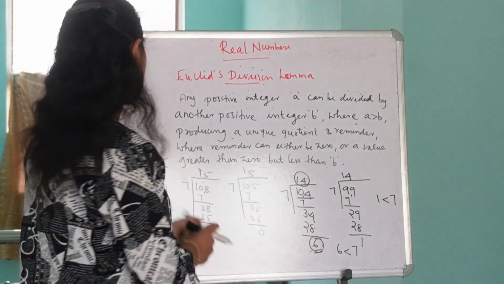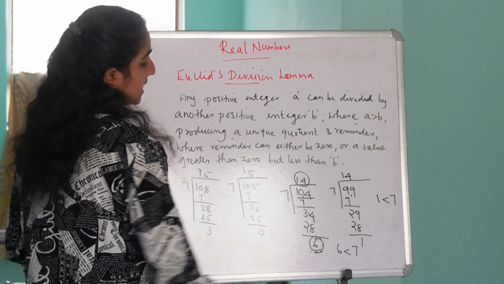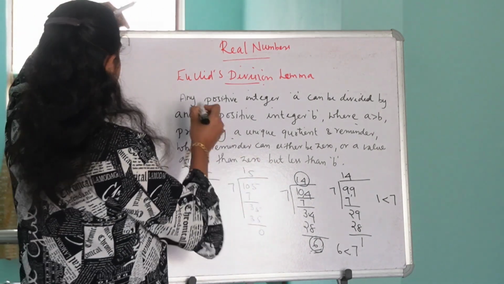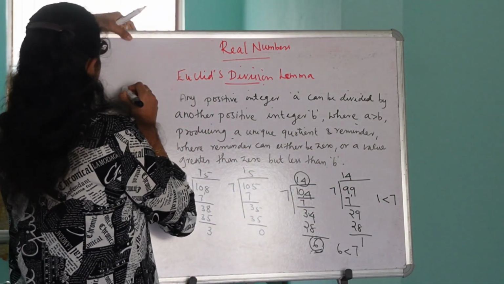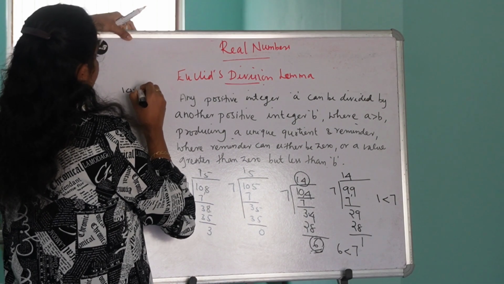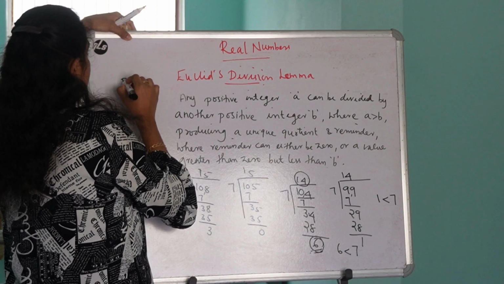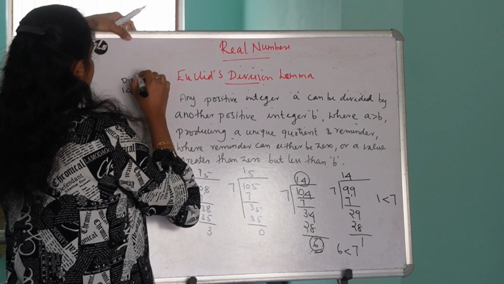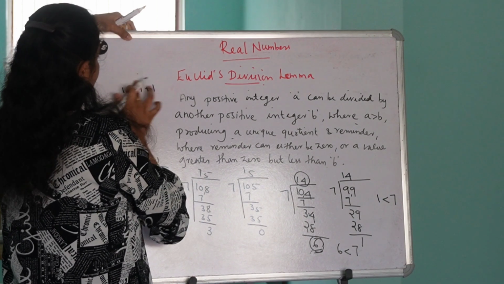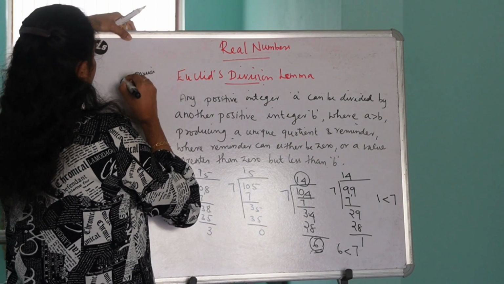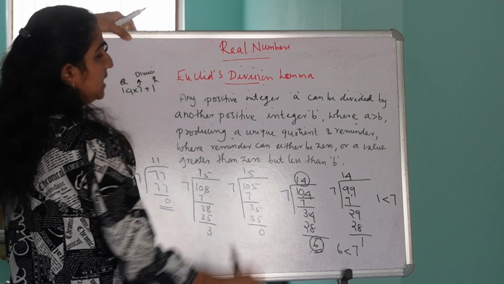Here in all of these examples, let's consider this one. We can see 14 into 7 plus 1. 7 is the divisor, 14 is the quotient and 1 is the remainder.